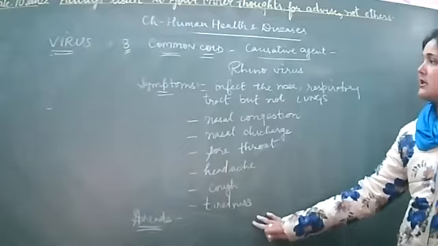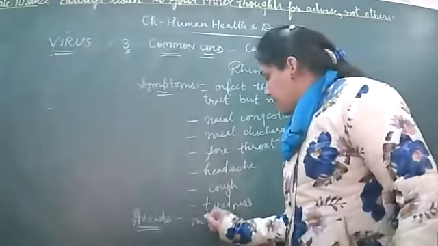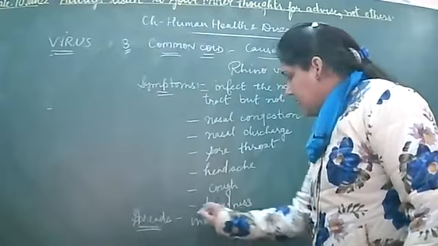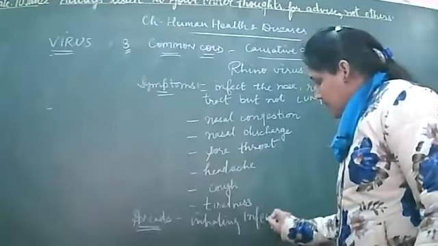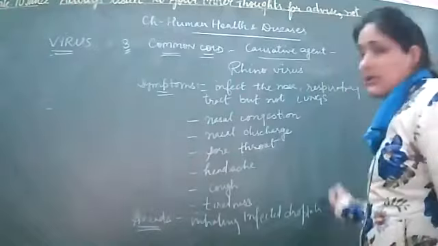Okay, so how does this disease basically spread? That is by inhaling infected droplets, or again by sharing contaminated materials, है ना.